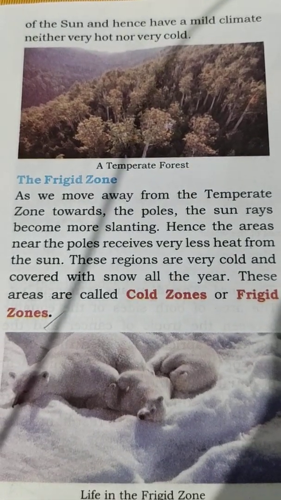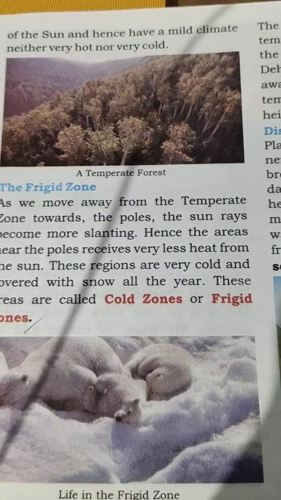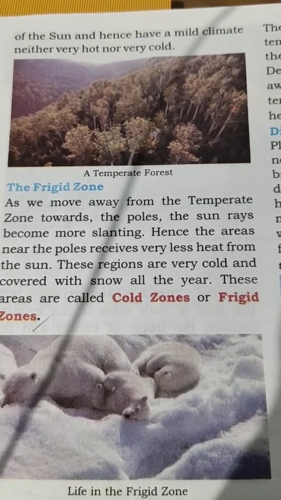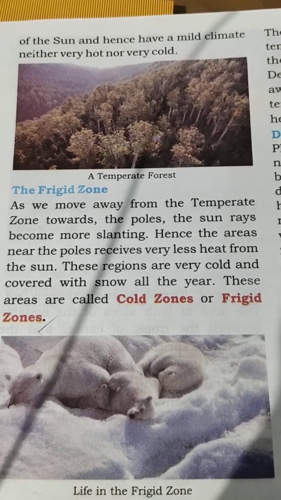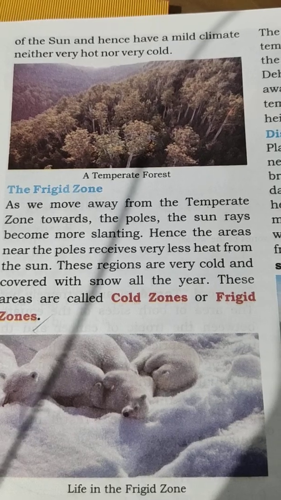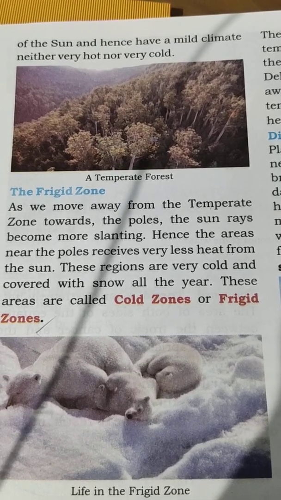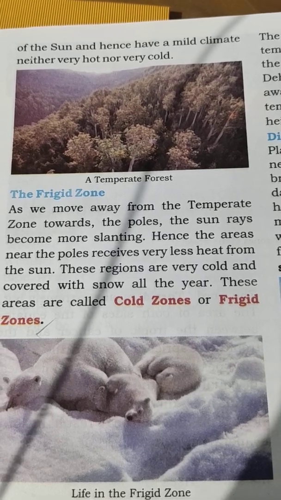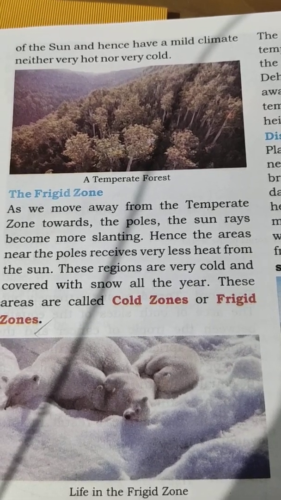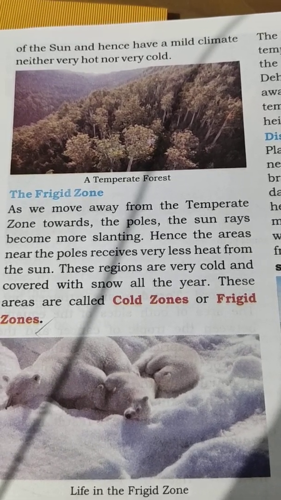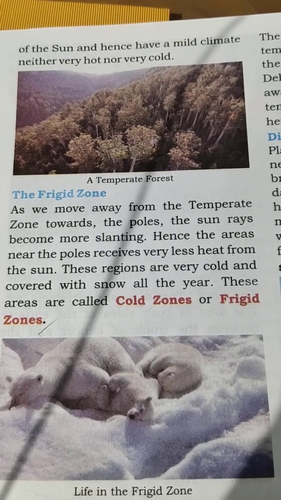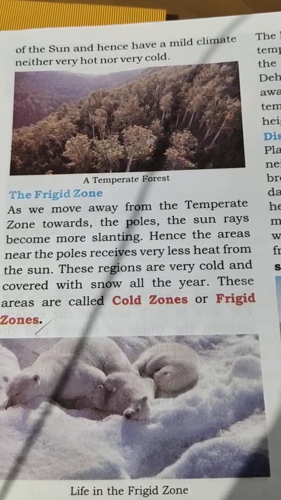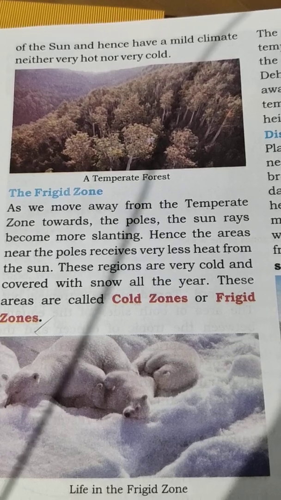The frigid zone. As we move away from the temperate zone towards the poles, the sun rays become more slanting. Hence, the areas near the poles receive very little heat from the sun. These regions are very cold and covered with snow all the year. These areas are called cold zones or frigid zones.